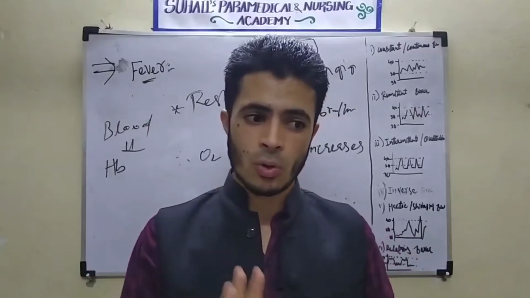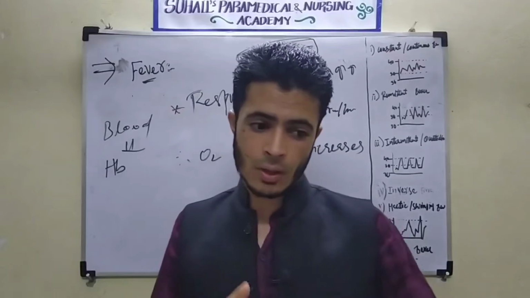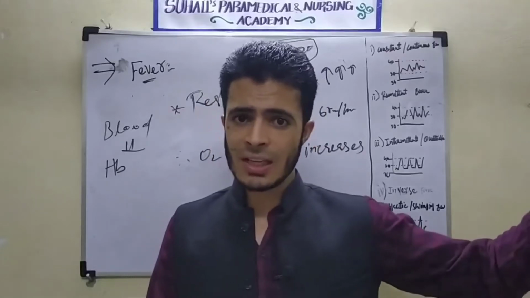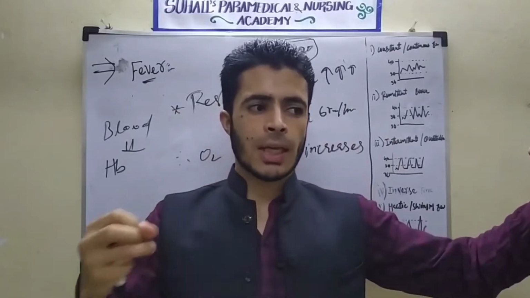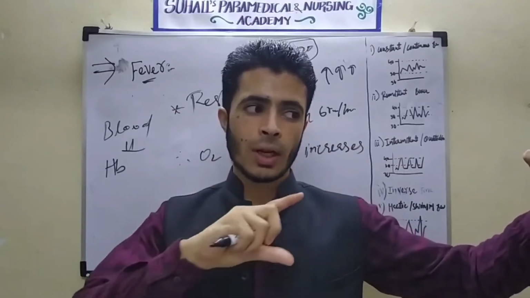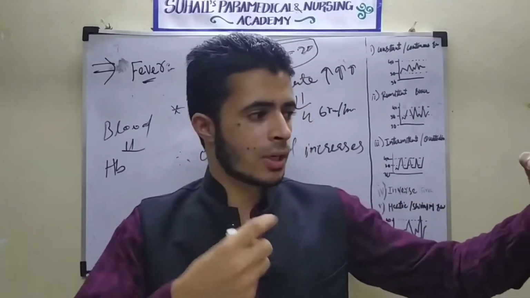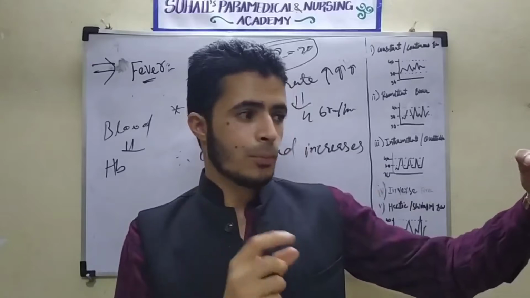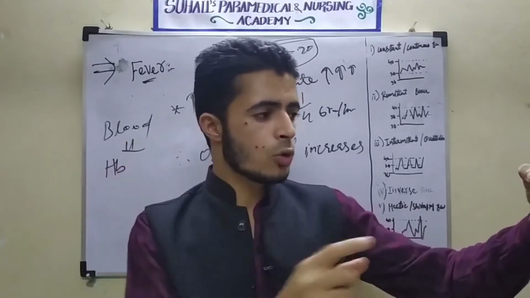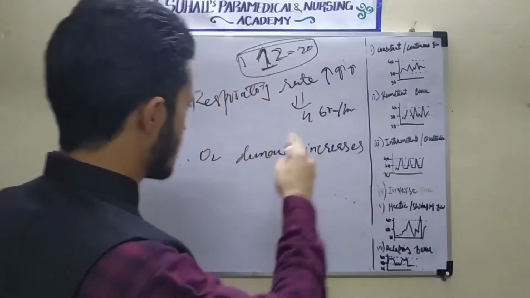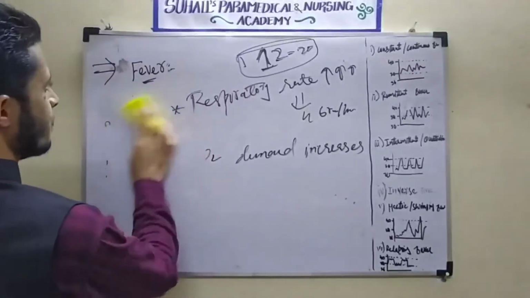So the cells will receive oxygen with a late mechanism, and definitely the body will try to overcome this phenomenon. By what? The body will increase the respiratory rate to take in more oxygen. When the body increases the respiratory rate, there will be more oxygen within the blood, so more oxygen will be transferred to the cells, so cells can easily take the oxygen. So this was the mechanism behind the fever.